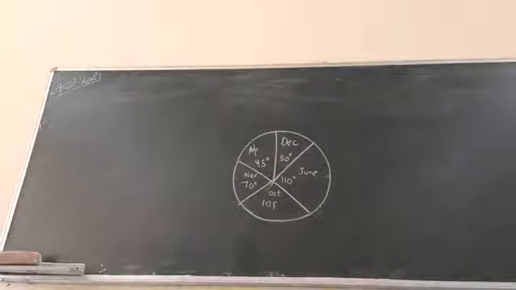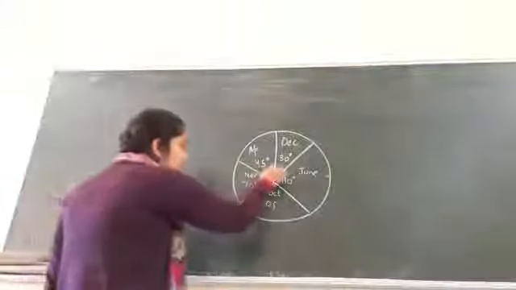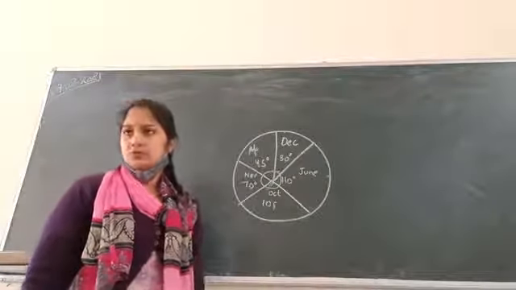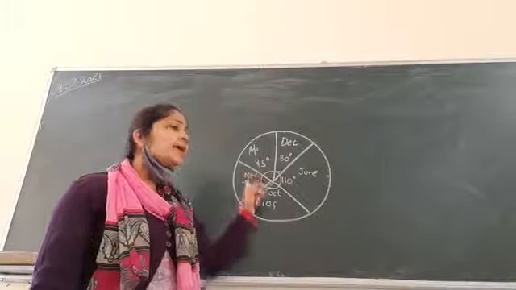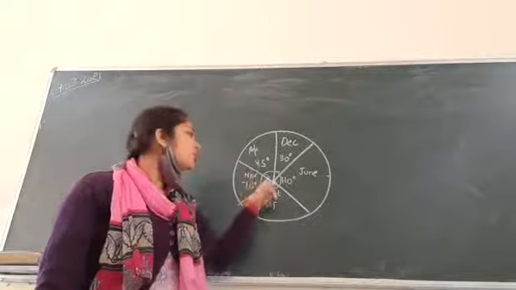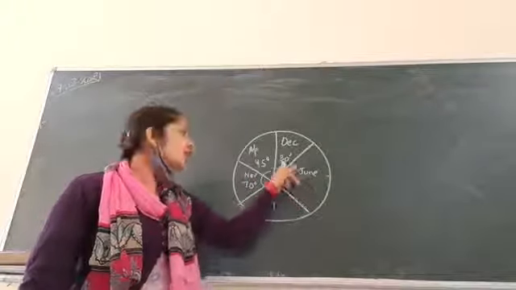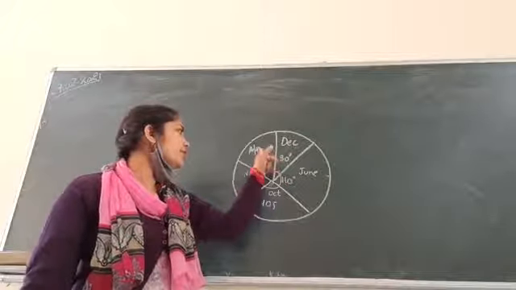Now, what is this? This is a pie chart which shows the sale of bicycles in 5 months. Can you tell me what will be the total of this complete angle? 360. Good. So out of 360, 110 degree is for June, 30 degree for December, 45 degree for April.